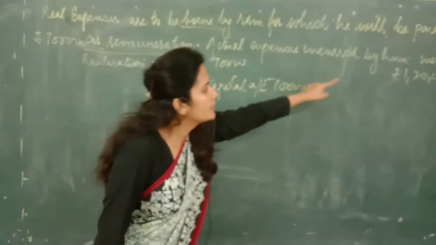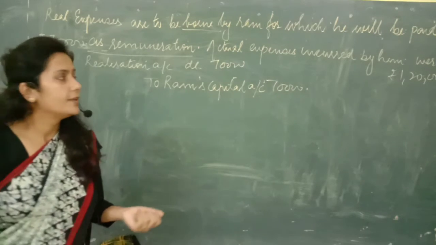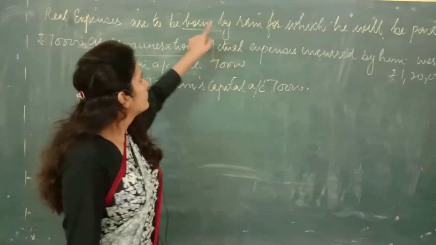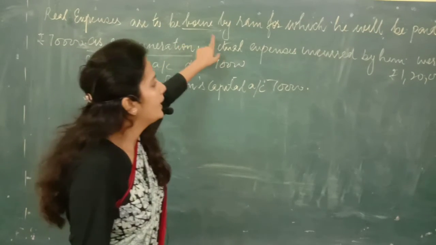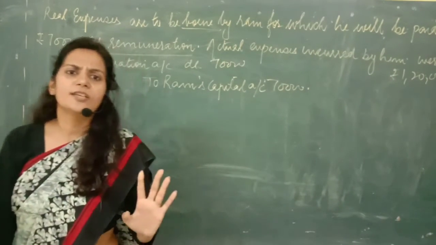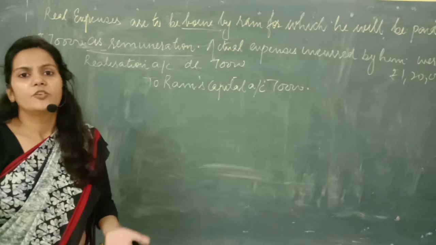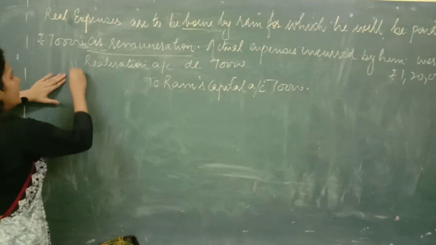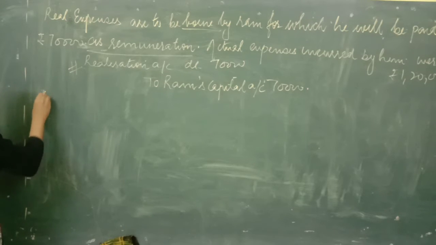Actual expenses incurred by him were rupees 1,20,000. We have given him a fixed remuneration. Now it is the duty of Ram to pay the expenses as well. So if expenses are borne by Ram, means he is liable to pay the expenses, and he has actually paid the expenses also, then we are not going to pass any journal entry, because now payment of such expenses doesn't belong to the firm's affair. The firm is not at all responsible for all this. We are going to just pass the entry for the realization expenses which we have paid to Ram. Now, move to the next case.